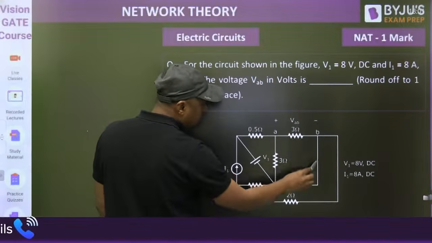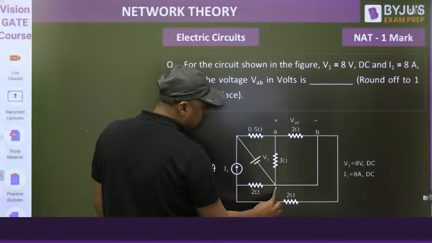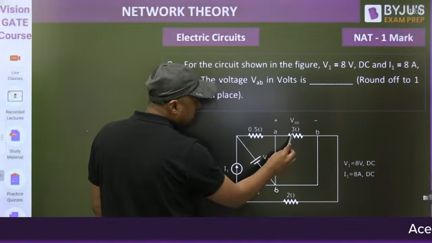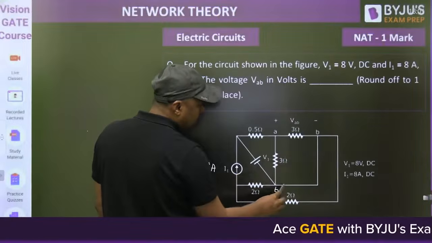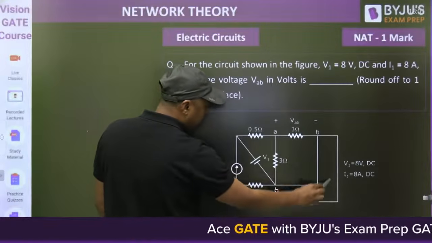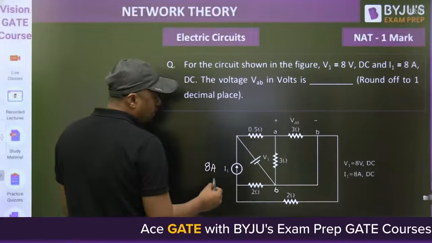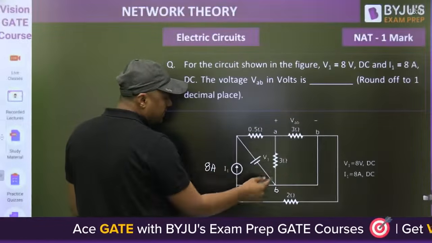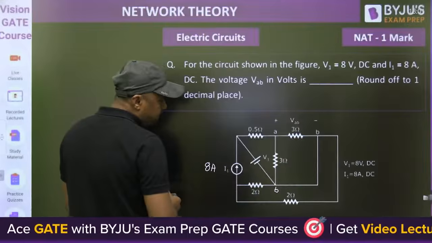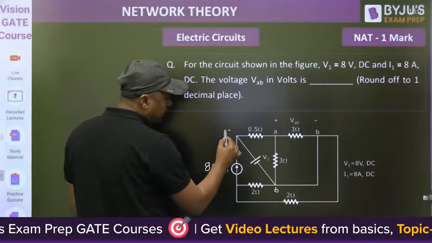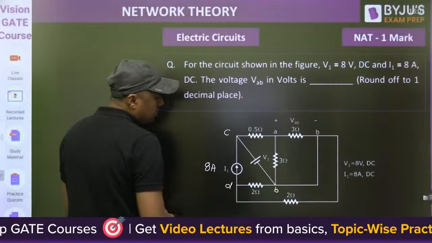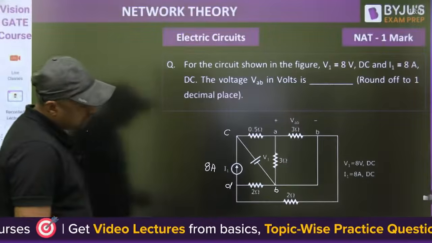This node is also B because B is short circuited. Means this 3 ohm resistor and this 3 ohm resistor are in what? Parallel. Now this is A, this is B, this is B, and then you can choose any, for example, if you want to write, you can write C and that is D. So there are how many nodes here?